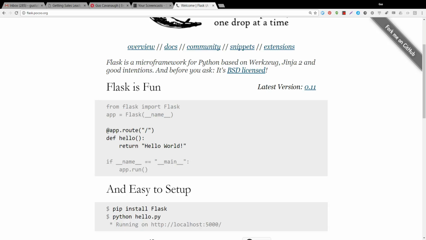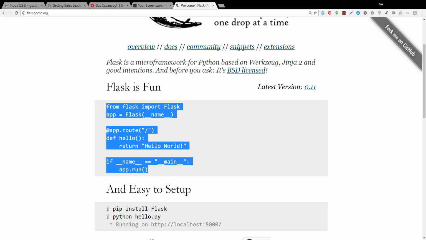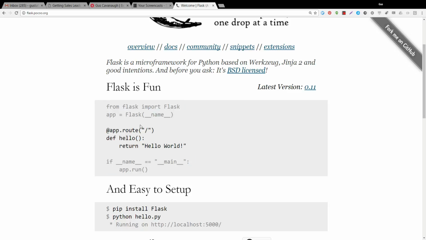So here on the Flask homepage is the Hello World example for the Flask framework. Now, here's the important part. I don't want you to look at these first two lines. Ignore them. Same with these last two lines. Ignore these as well. The only thing you need to focus on when you're just getting started is this little function right here. So you have a function called hello that returns a string, hello world bang. Awesome. Then there's this thing above it, this @ symbol, which is a decorator, and it says app.route to slash.